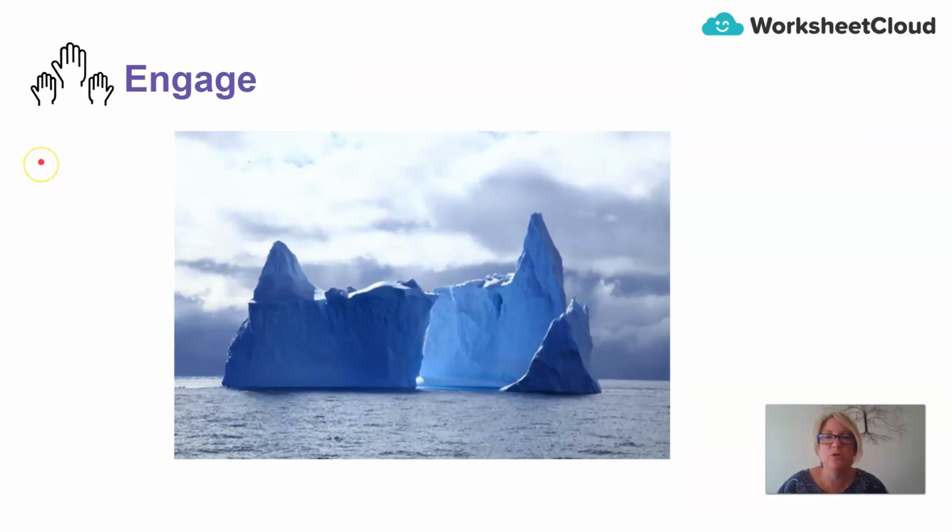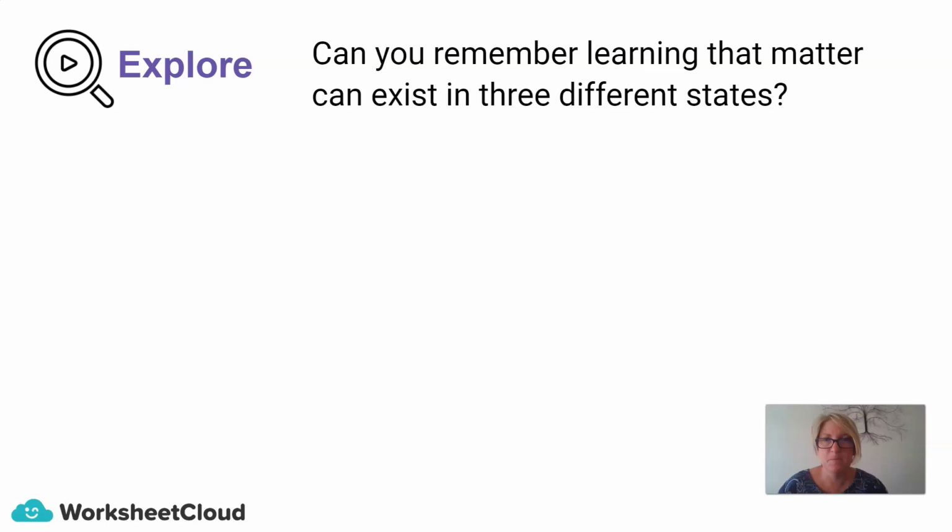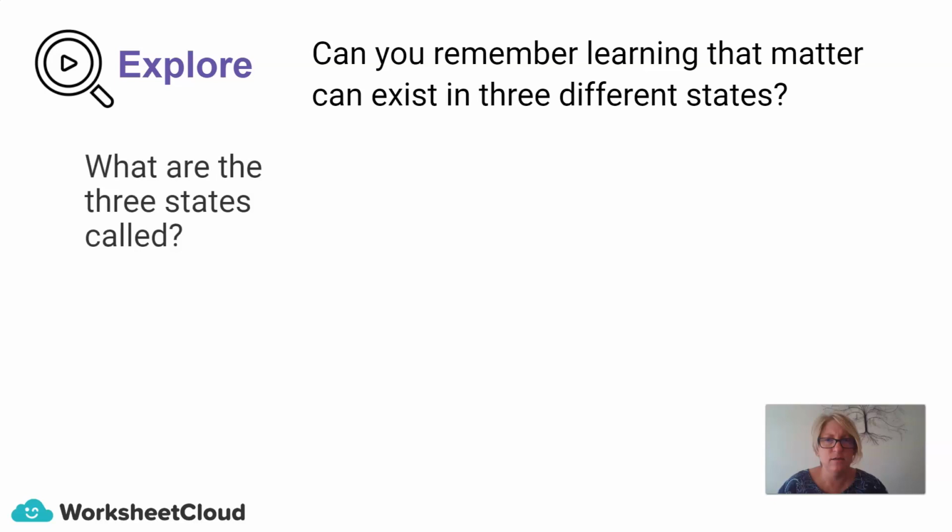Look at this beautiful diagram of this iceberg in Antarctica. Can you remember learning that matter can exist in 3 different states? What are those 3 states called?